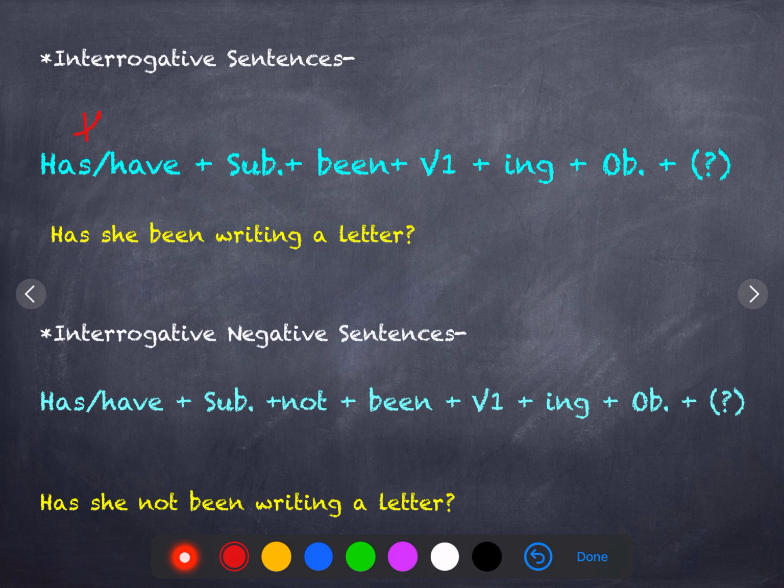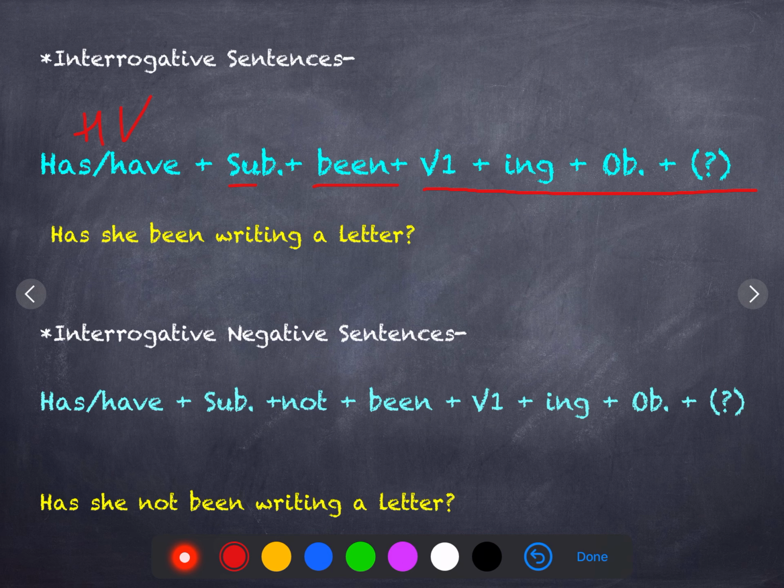Now comes the interrogative sentence. If the question starts with a helping verb, then first of all the helping verb, then the subject, then been, the verb's base form plus ing, object plus question mark. Example: has she been writing a letter? And if we have a question word, then how has she been writing a letter? When has she been writing a letter?